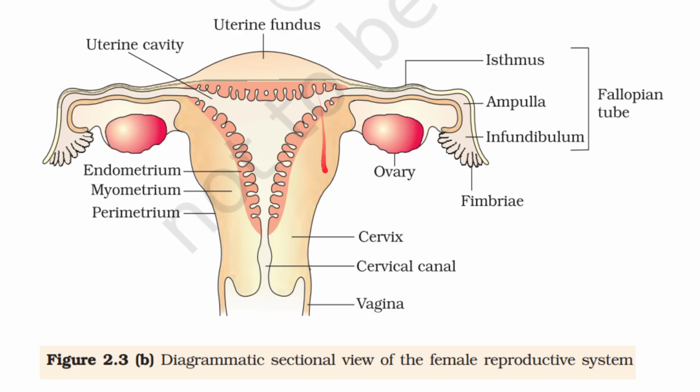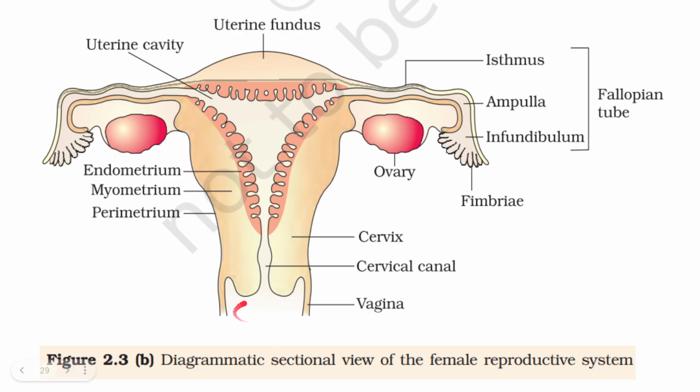Then this is uterus. The upper part is uterine fundus, middle is uterine body, narrow part is cervix. The canal formed by the cervix is called the cervical canal. Then it will be having three layers. Perimetrium is the outermost thin membranous layer, myometrium is the thick smooth muscle layer, endometrium is the inner glandular layer.